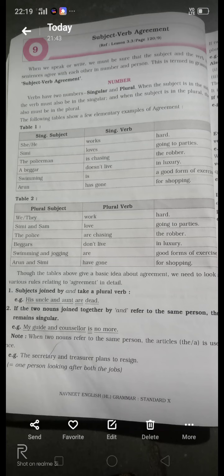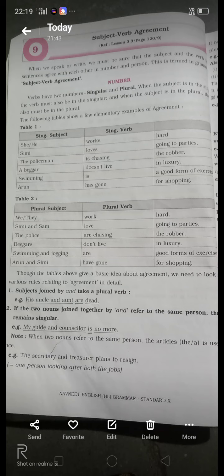Now see, they work hard. We and they are plural subjects, and the plural verb is work. Here we are not writing the s or es form, because only if there is a third person singular do we write the s or es form of the verb. Then next, Simi and Sam love going to parties.